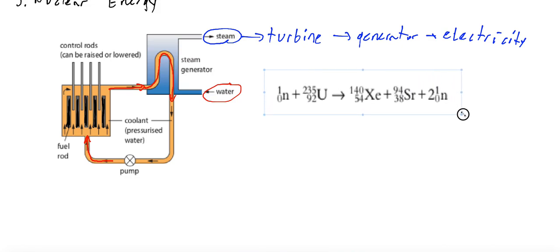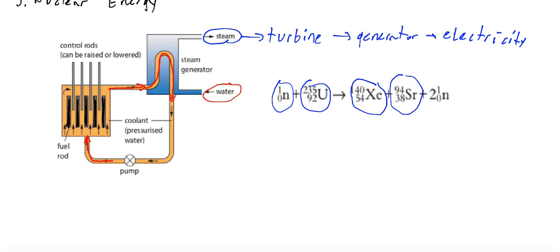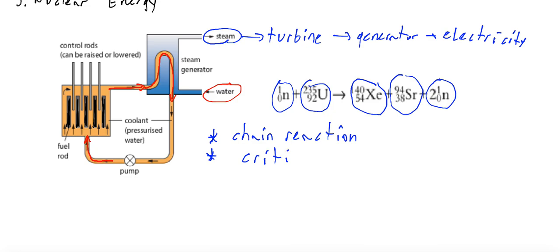uranium-235. If uranium-235 is bombarded by a neutron, then what happens? It's changed into an isotope, uranium-236, which is unstable, and it decays very fast into xenon, strontium, and 2 more neutrons. Here you have to know terms. I'm not going to repeat these terms. You have this in your notebook. You have to know terms: chain reaction, critical mass, and the enrichment process.